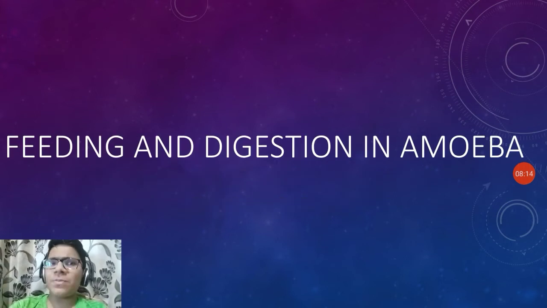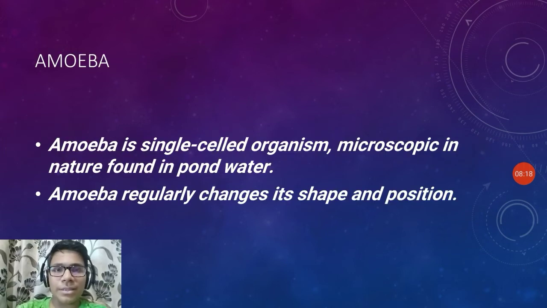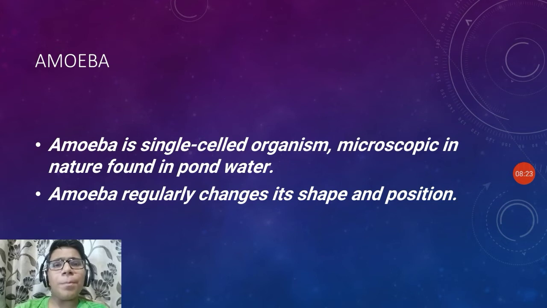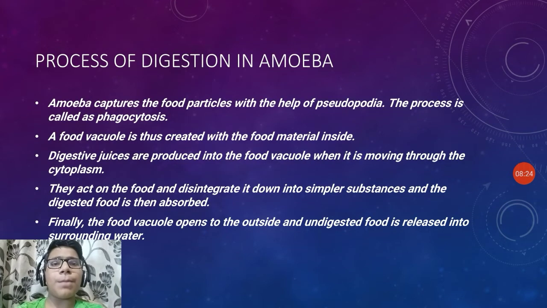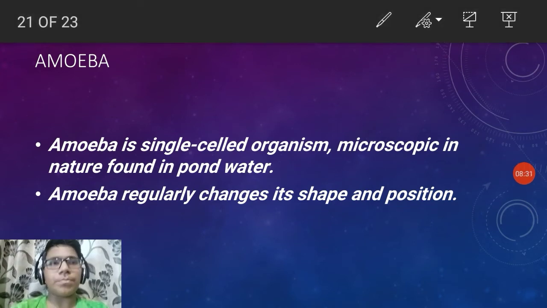Now what about the feeding and digestion in amoeba? Amoeba is a unicellular organism. Amoeba is a single-cell organism, microscopic in nature and found in pond water. Amoeba regularly changes its shape and position.